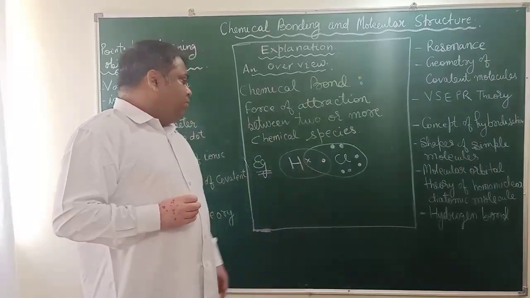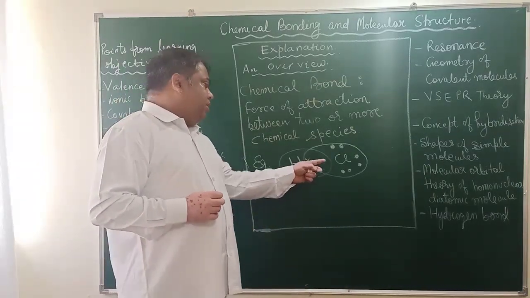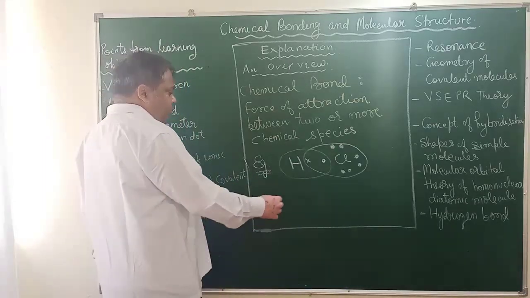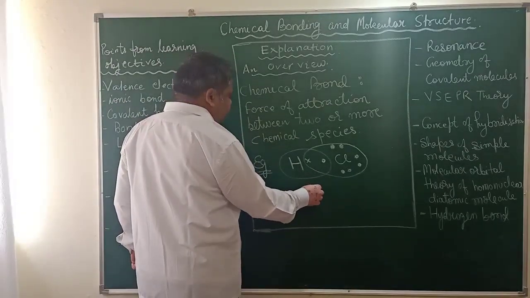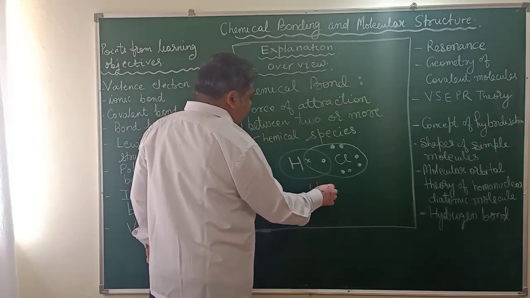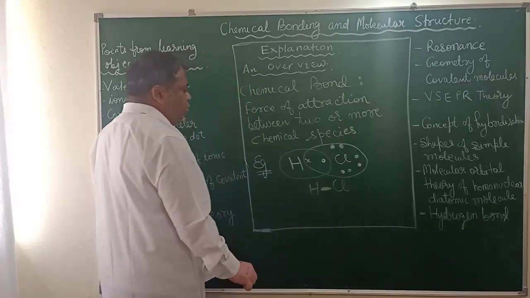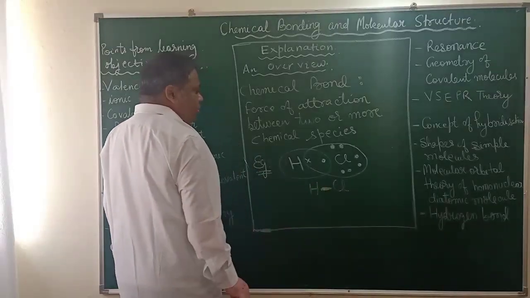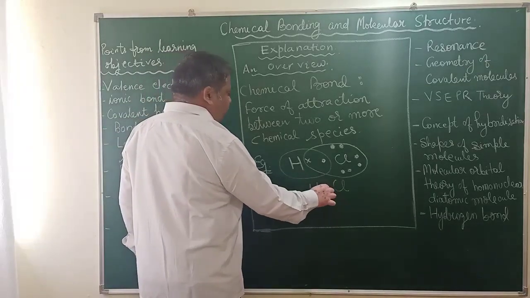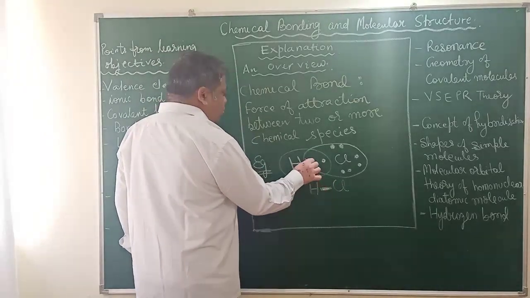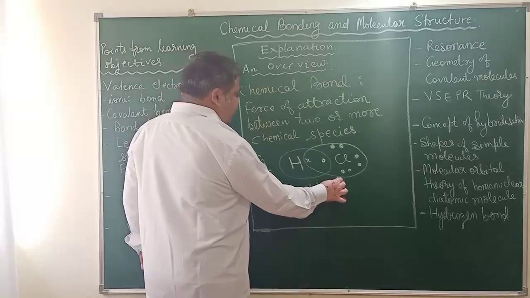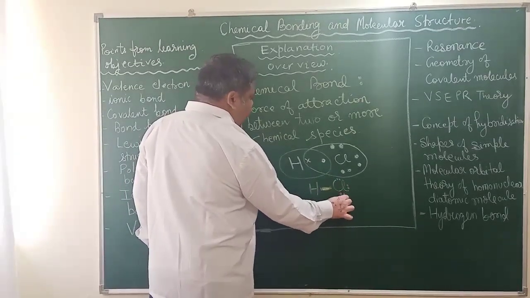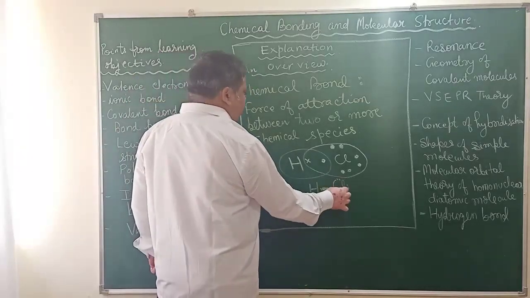These two electrons with opposite spin come close to each other, attract each other and form a covalent bond. A covalent bond is shown by one line. There can be more than one covalent bond. Here we are seeing one covalent bond only, and the bonded electrons are not shown. They are just joined with the line, but a lone pair of electrons can be shown if your explanation requires more detail.